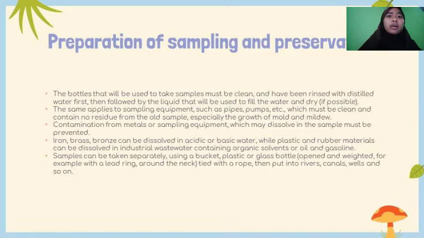Samples can be taken separately using a bucket, plastic or glass, with the mouth open and weighted, for example with a lead ring around the neck, tied with a rope, then put into rivers, canals, wells, and so on.